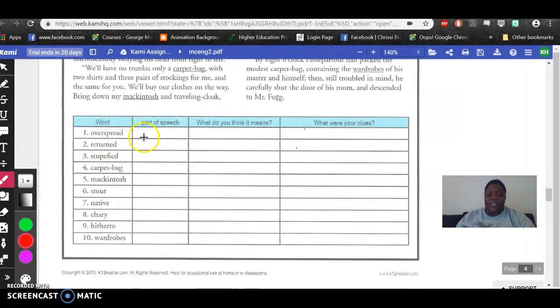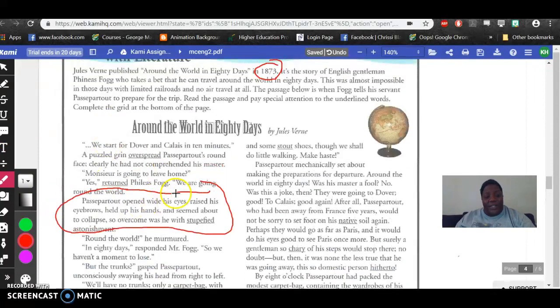All right, so stupefied. Let's skip over to parts of speech. Remember how we said that that might be easier to do last? What do you think it means? Well, what do you think it means? Hey, let me go over here and type in. What do I think it means? And I don't like to use the word stupid, remember? So, and this is in context clues.